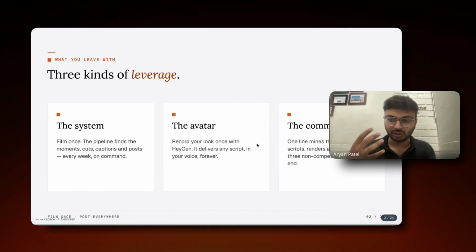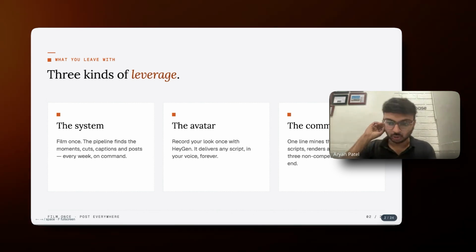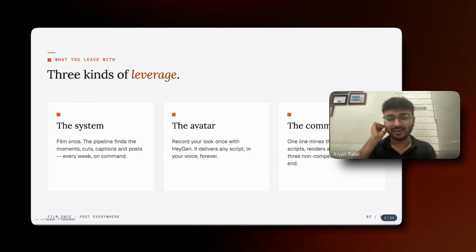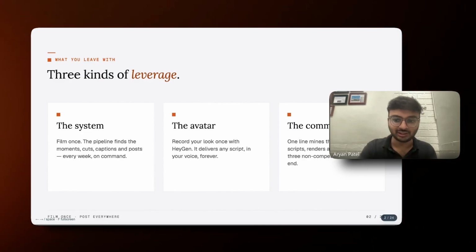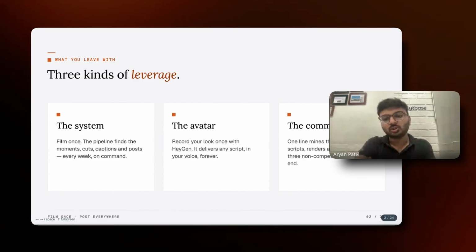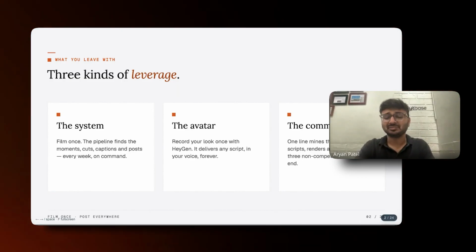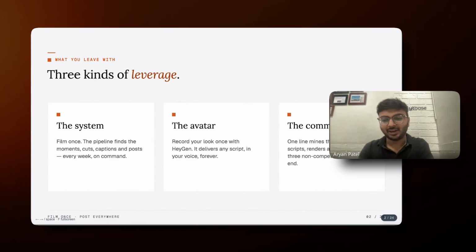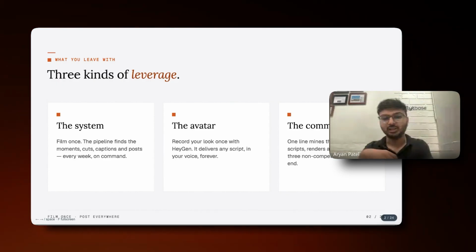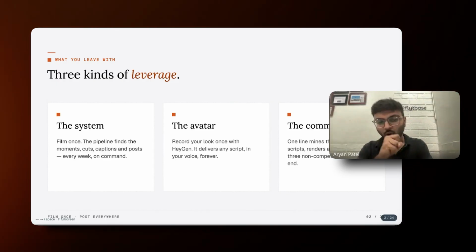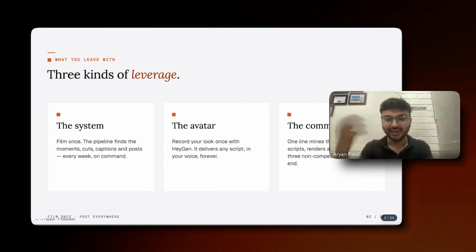Next is creating an avatar. So you need an avatar of yourself, maybe a digital twin. We will be using HeyGen for this. But if you don't want to pay for HeyGen, there are many local models, and one of the best is Qwen 2.5, which you can run locally on your computer and fine-tune. But it takes a lot of computational power and I don't want to do it, so I just use the HeyGen subscription. And the last one is the command center, which combines all of this and gives me a finished output, basically a rendering system for all the finished output.